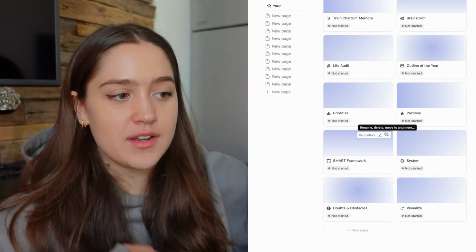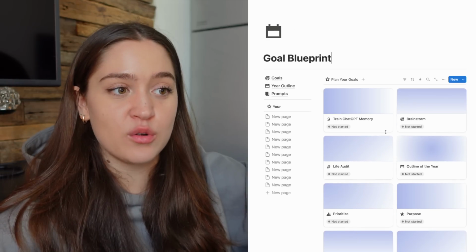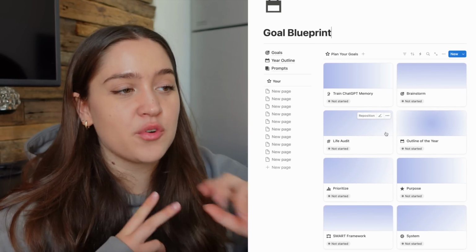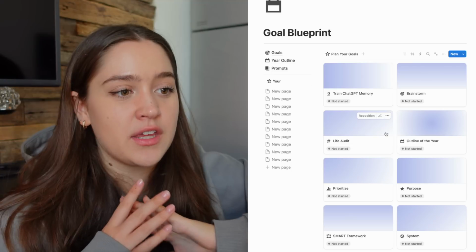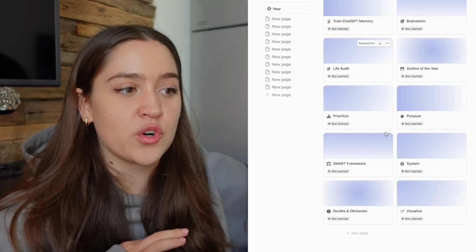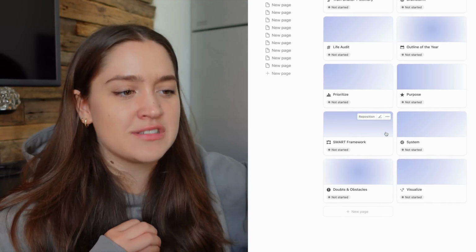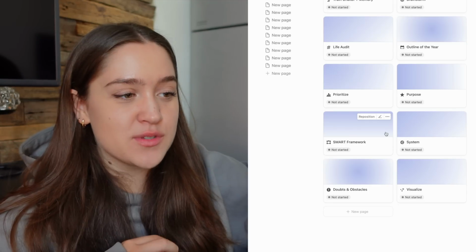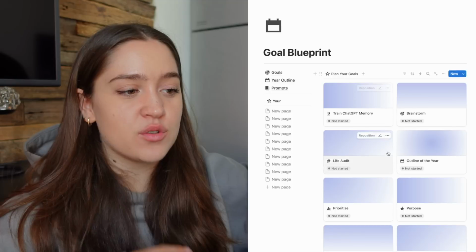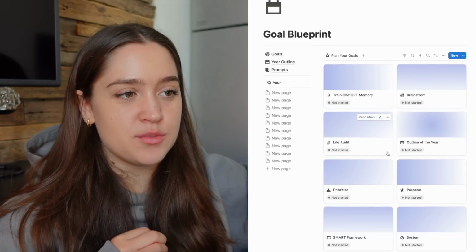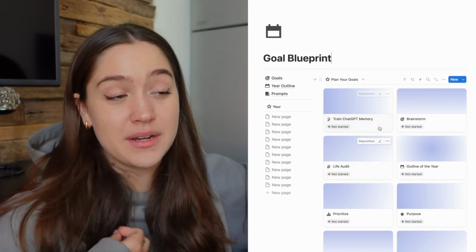So essentially we have 9 to 10 steps to plan out our goals. So we have train ChatGPT memory, brainstorm, life audit, outline of the year, prioritize purpose, SMART framework, system, doubts and obstacles, and visualize. So the reason that I say 9 to 10 is because train ChatGPT memory is not really a step, but it kind of is a step.